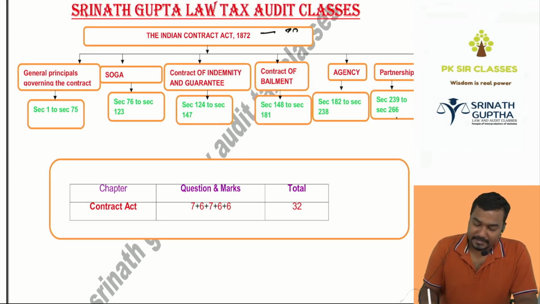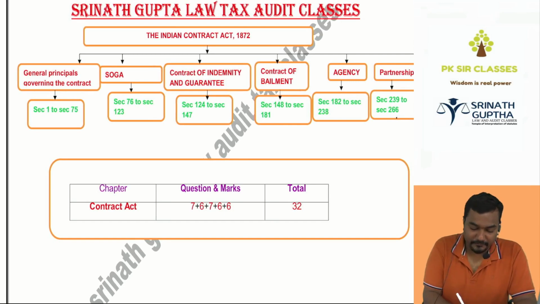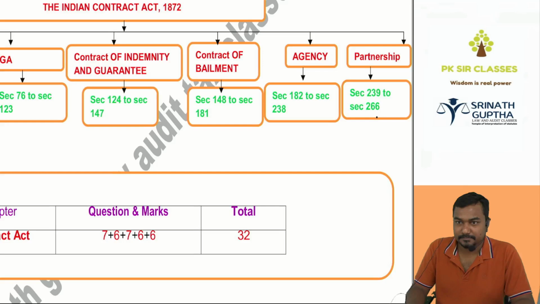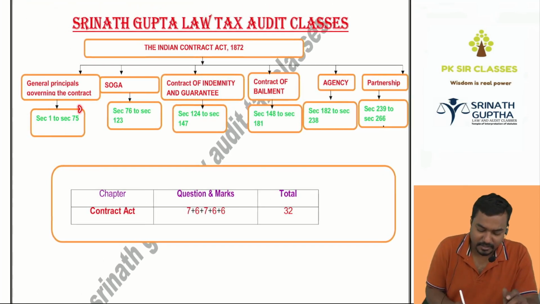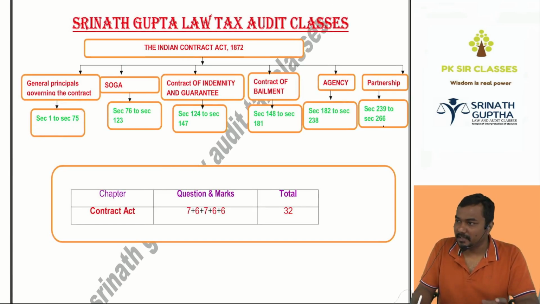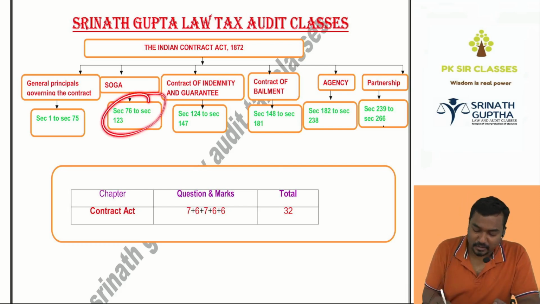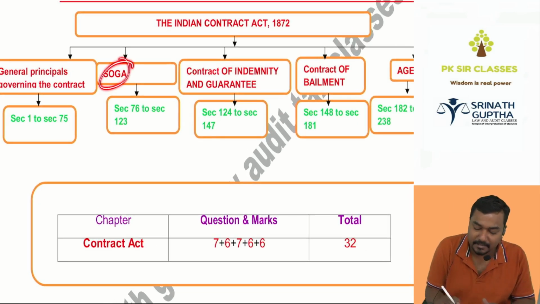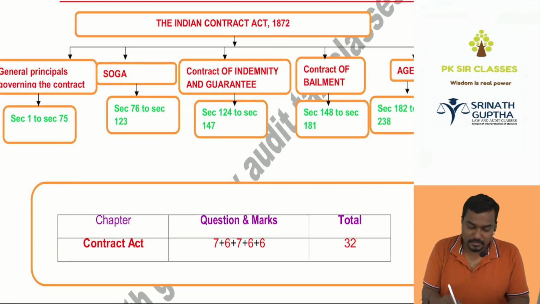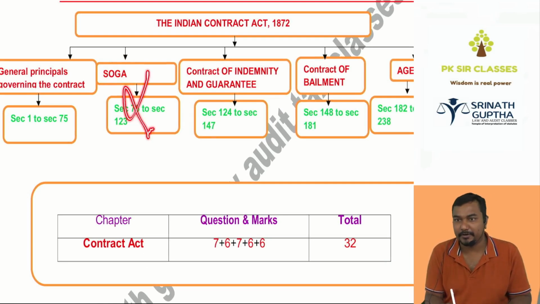Indian Contract Act, once upon a time, used to have 266 sections. Out of these 266 sections, sections 1 to 75 deal with the general principles governing the contract, till the quasi contract. Sections 76 to 123 of the Indian Contract Act are repealed, removed, omitted, and they're naming it as the Sales of Goods Act. So 76 to 123 is not part of the Contract Act right now. They're making a new act, Sales of Goods Act.